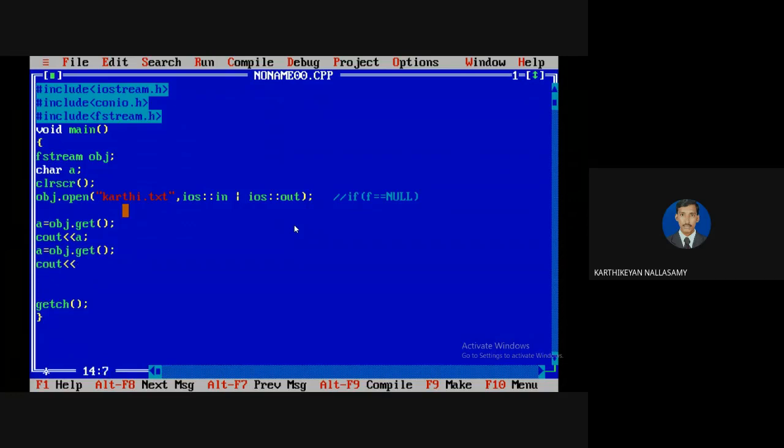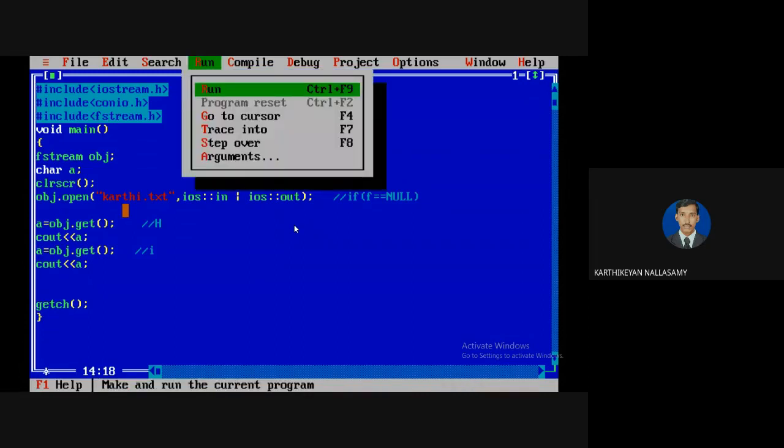No need to move by ourselves. There is no need for an external process to move the file pointer to the next location. For example, "Hi" is there, so whenever the H is read by the file pointer, it automatically moves to the next character, so that now it will point to I. By using this function, I read the character H, then automatically the pointer is moved to the next location. The next character is I, so it will read I, and this cout will display I.